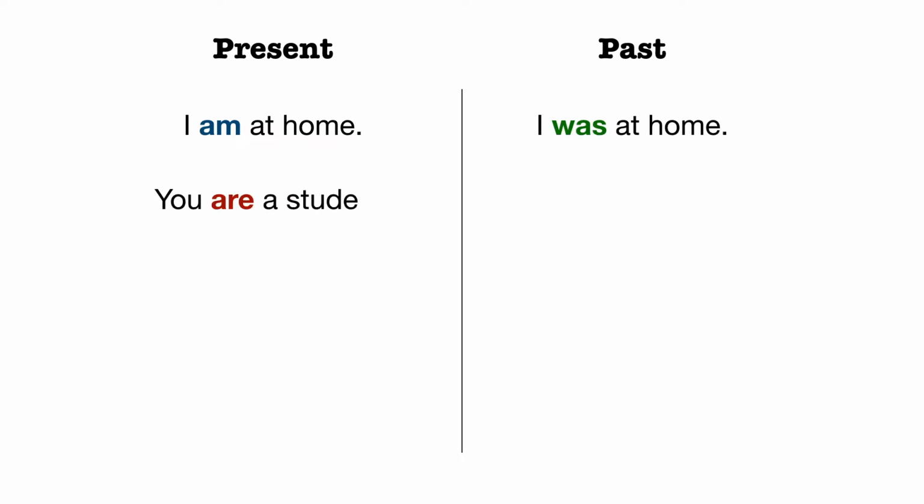Now let's play a game. I will give you a sentence in present, and your task will be to say the same sentence, but in past. For example, I am at home. I am is present, and in the past it will be I was. Right, you are. So I am at home changes to I was at home. Now you try. Read the sentence. And now say the sentence in the past.